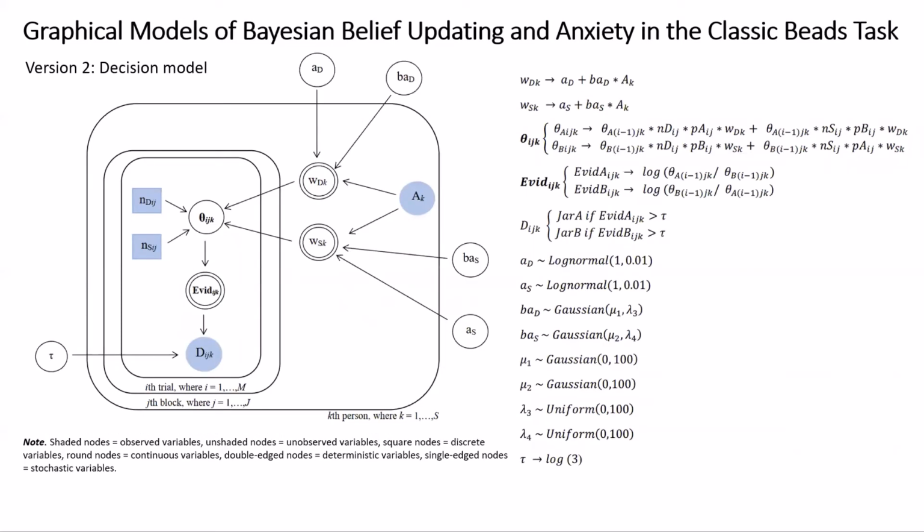The second version is an extended model. Instead of reporting perceived probability, participants would report their binary decision about the source of beads. Participants' posterior beliefs contribute to the accumulation of evidence, which is assumed to be the log likelihood ratio that the beads come from one jar rather than the other. For example, when the accumulated evidence for jar A hits the participant's threshold, which is controlled at the log of Bayes factor of 3, participants would decide that the observed beads come from jar A. The same logic applies to jar B.